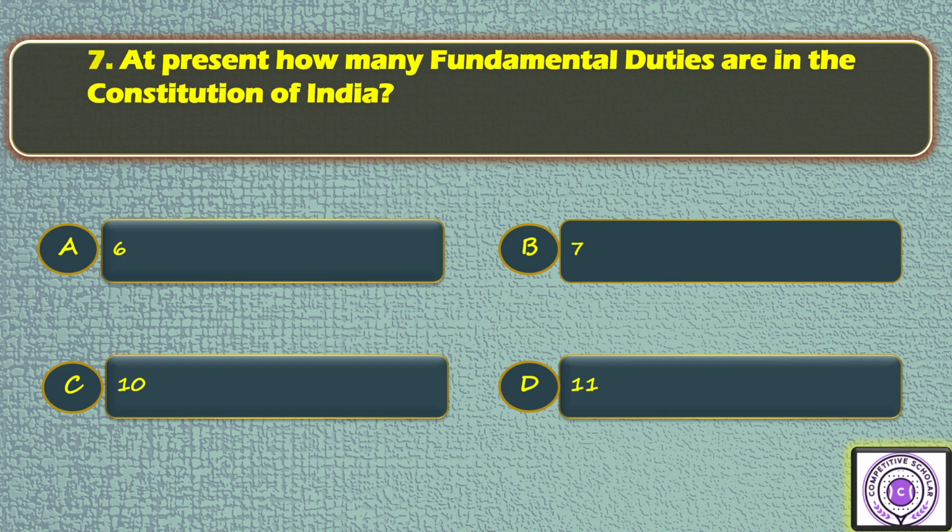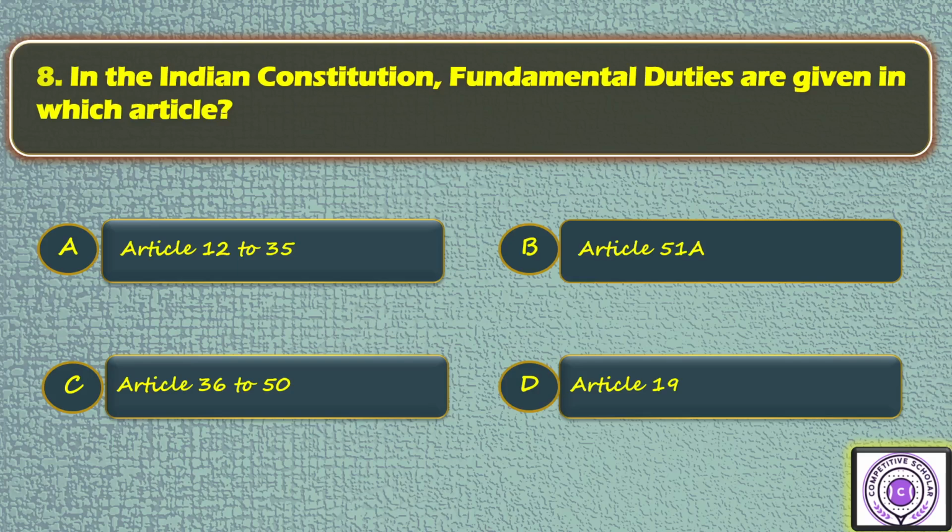Next one. Question number 7. At present, how many fundamental duties are in the Constitution of India? Option A 6, option B 7, option C 10, option D 11. So the answer is 11, that is option D. Next, question number 8. In the Indian Constitution, fundamental duties are given in which article? Option A Article 12 to 35, option B Article 51A, option C Article 36 to 50, option D Article 19. So the answer is B.